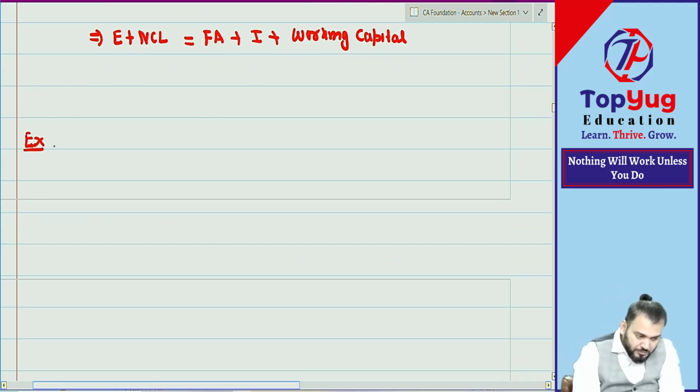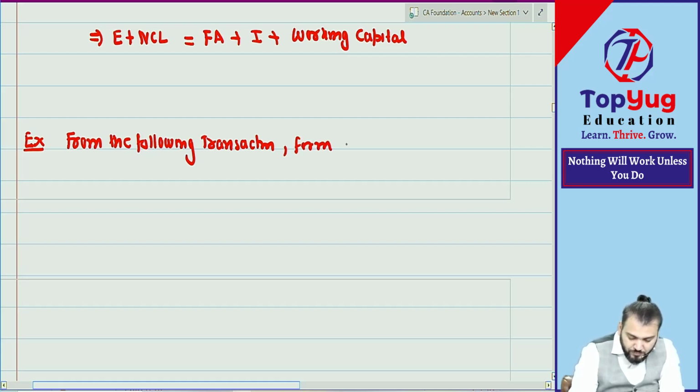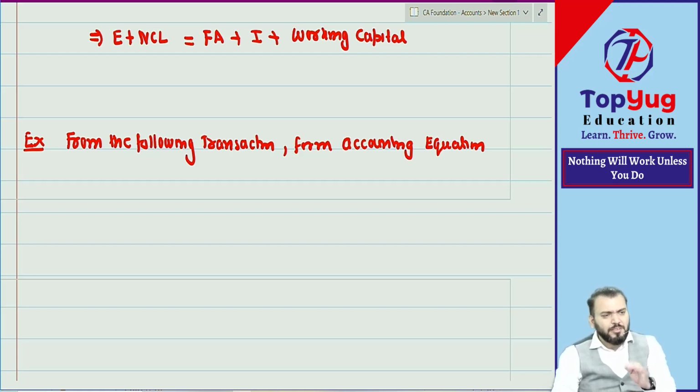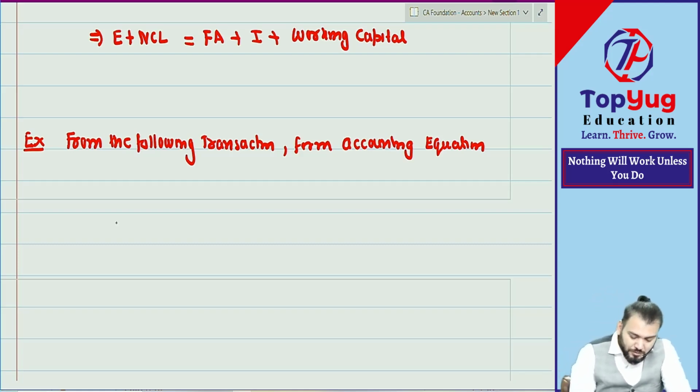Example: from the following transactions, form the accounting equation. Nothing is given about the expanded equation, so we form the simple accounting equation, equity plus liability is equal to asset.